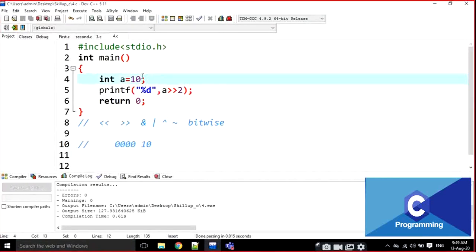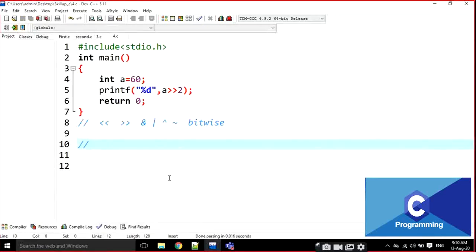For example, I am going to write here some 60. Can anyone tell me what is the binary of 60? Triple 1 double 0, sir.